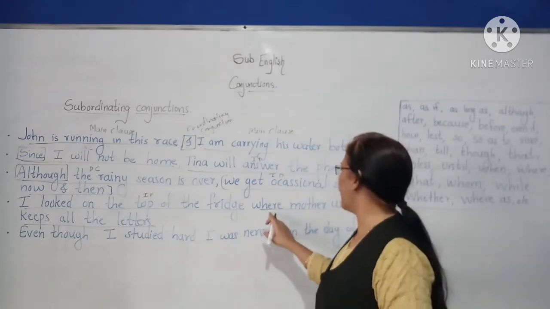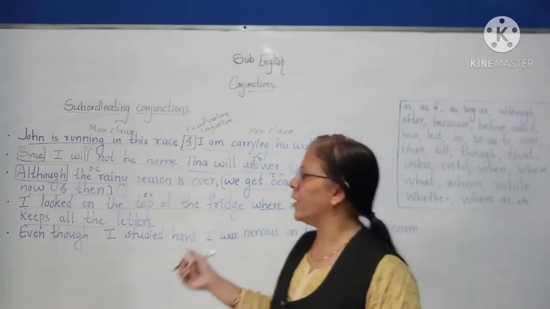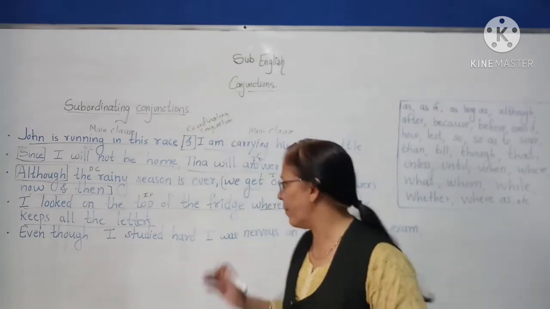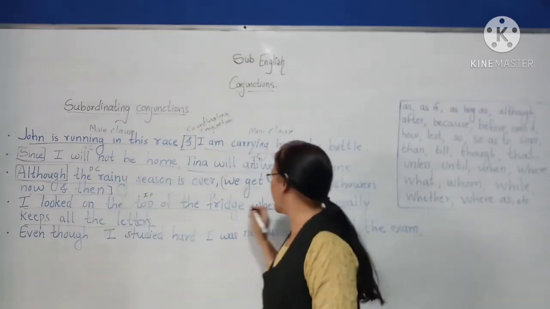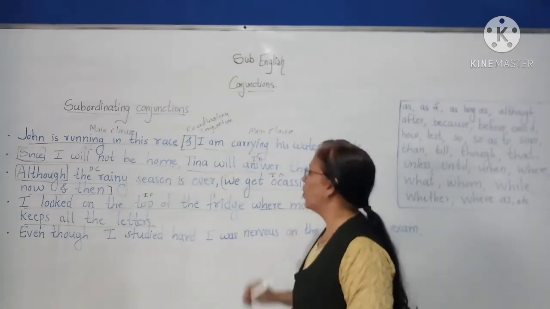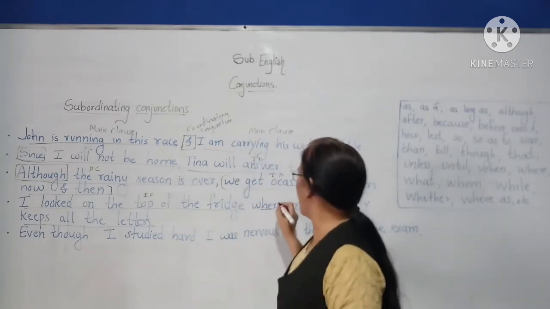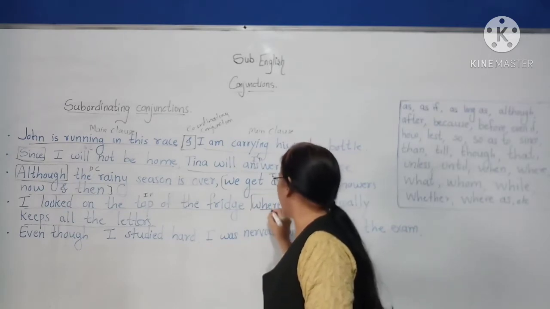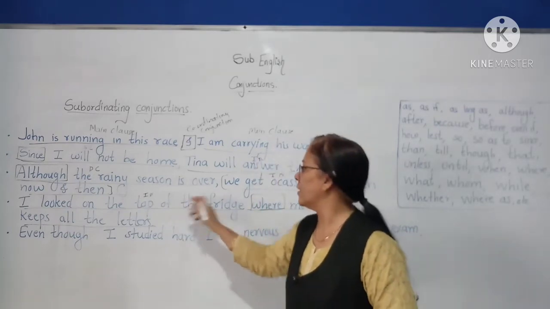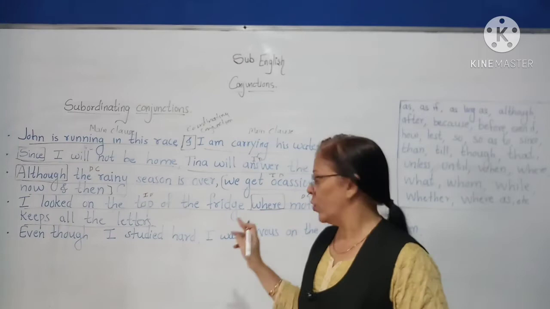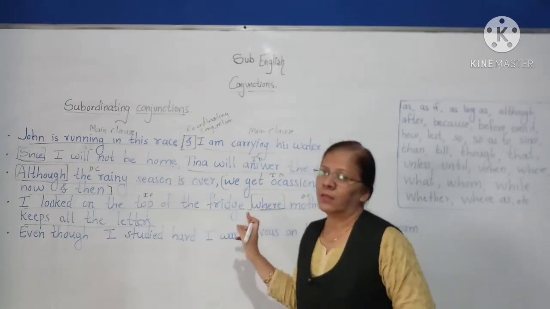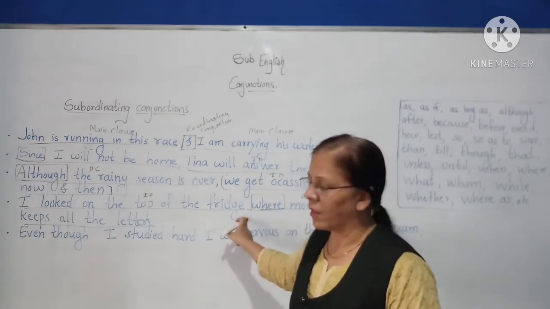Is the meaning clear if I only say "where mother usually keeps all the letters"? No, it depends on another clause. So this is a dependent clause, right? So the word "where" connects these two clauses. So this is a subordinating conjunction.